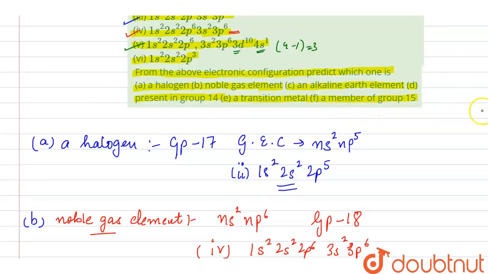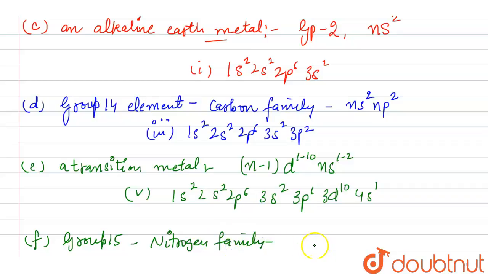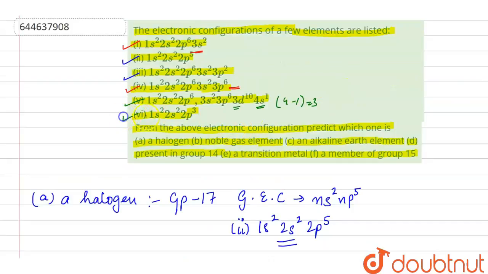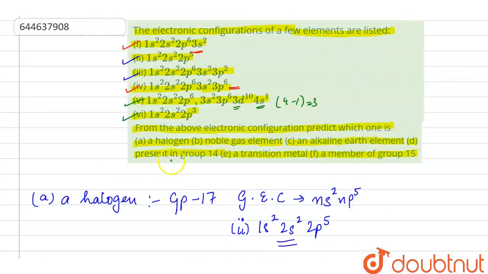The last is a member of group 15. Basically it is the nitrogen family, and the general electronic configuration is ns2np3. So from the given options, the element of group 15 is the sixth option, 1s2, 2s2 and 2p3. So these are the required answers.